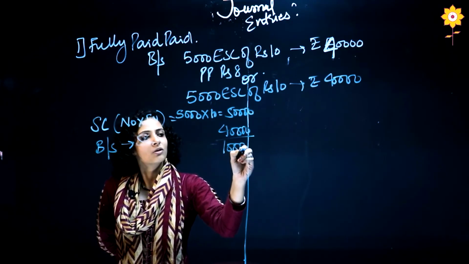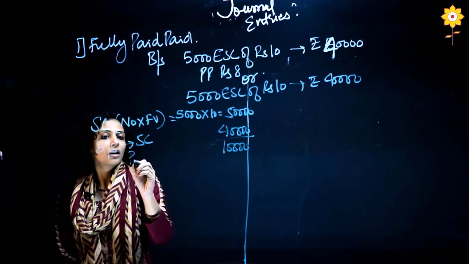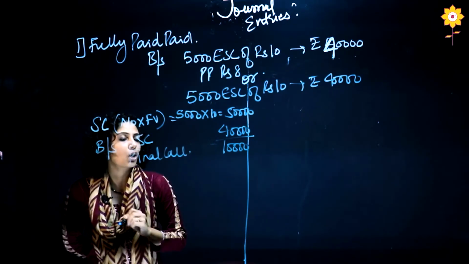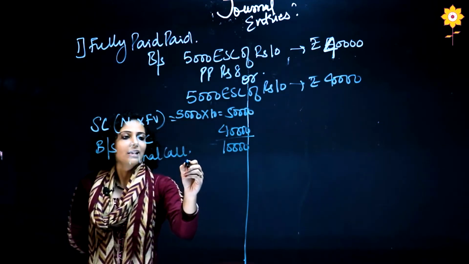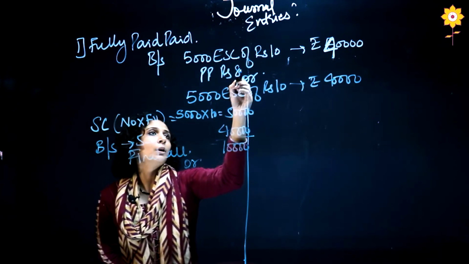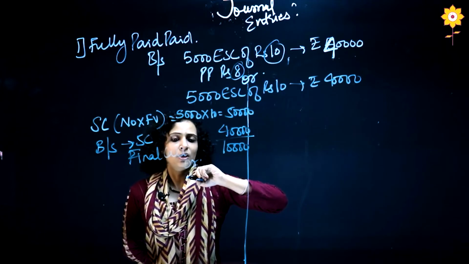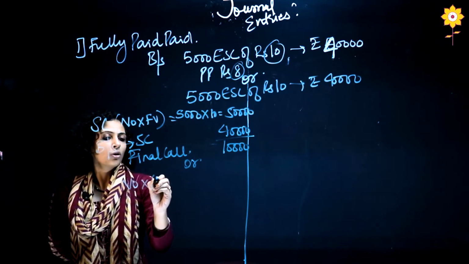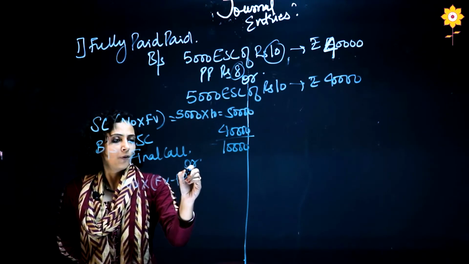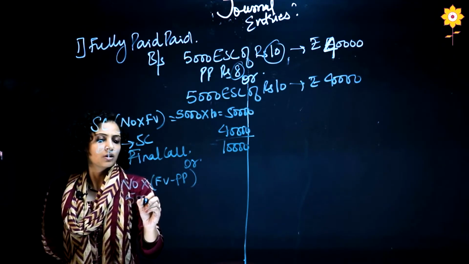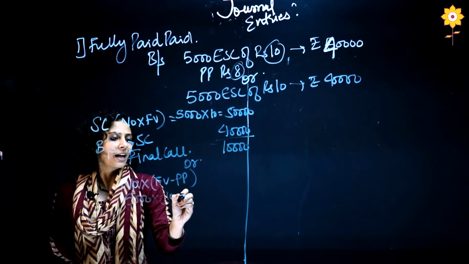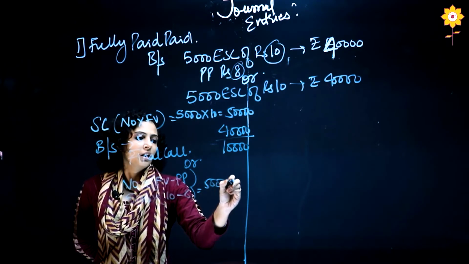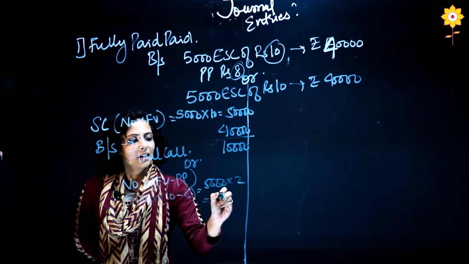So the balance of 10,000 is coming, that is your final call to make it fully paid up. This will be your final call. Or else directly, if you have the paid up value and face value both, you can do number into face value minus paid up value, which is 5,000 into 10 minus 8, which is 5,000 into 2, which is again 10,000.